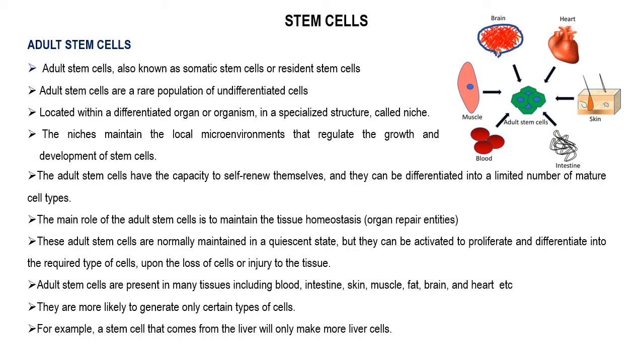They can only make that type of cell. So adult stem cells can only make certain types of cells. This is the adult stem cells.